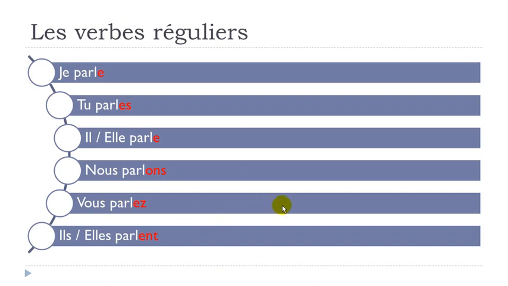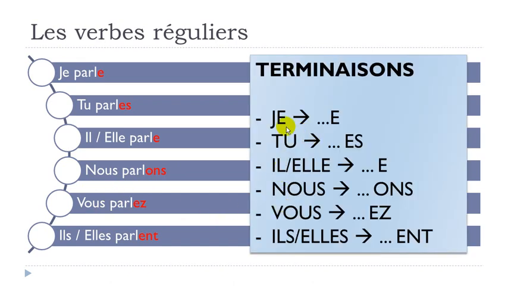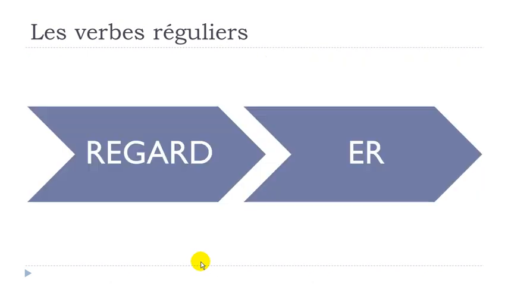So here, remember the endings. You will have to write them. All right, let's take another example. Regarder is to watch. You can see that the verb is ending with er. So you just take this er away, and you keep this radical form, like we say in French.